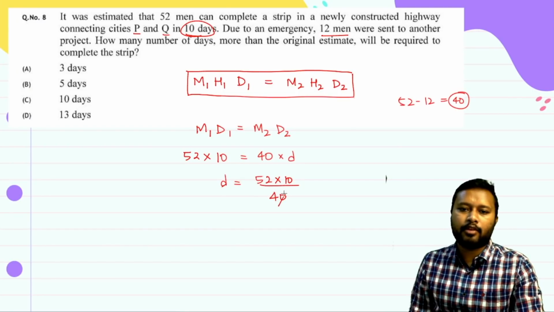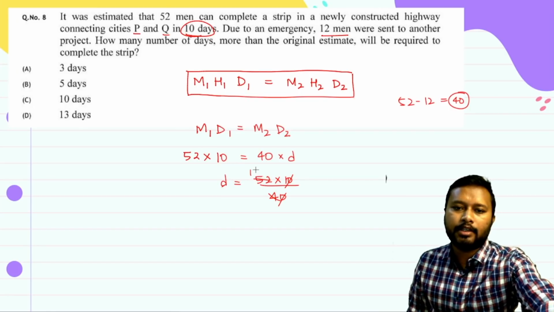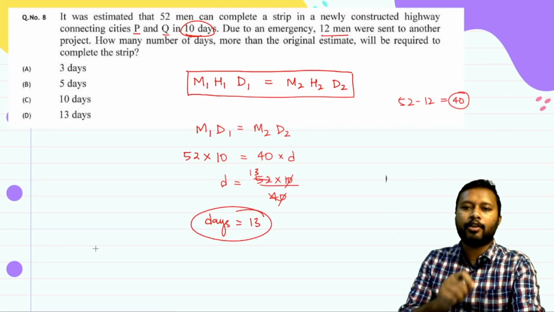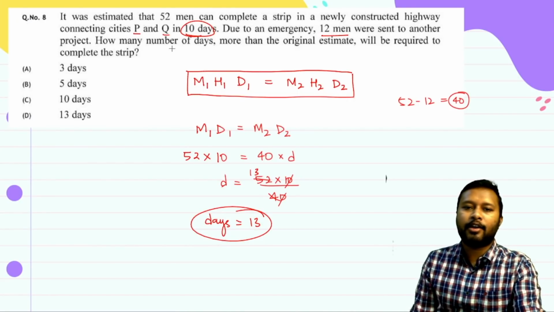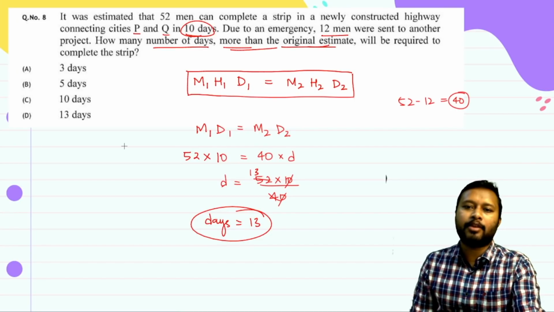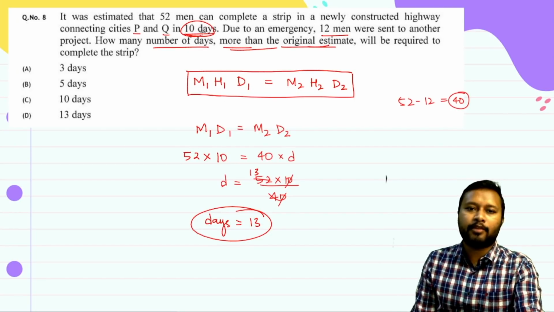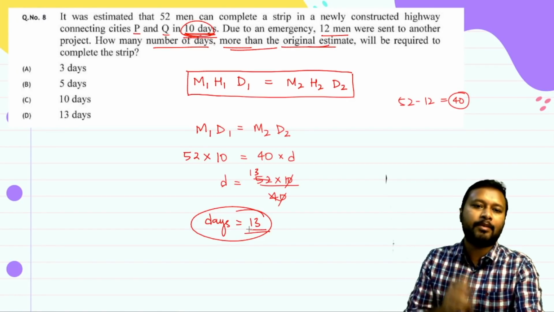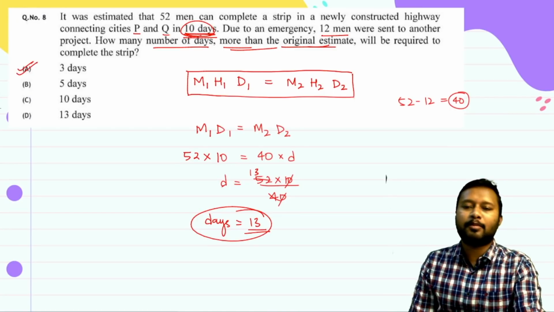Pretty simple to solve. 0 and 0 will get cancelled out. You can just divide it and you will get 13. So the days which these 40 men are going to take is 13. The question was how many days more than the original estimate it is going to take. The original estimate was 10 days, you are taking 13 days, so you are taking 3 extra days. So option number A is the correct option.